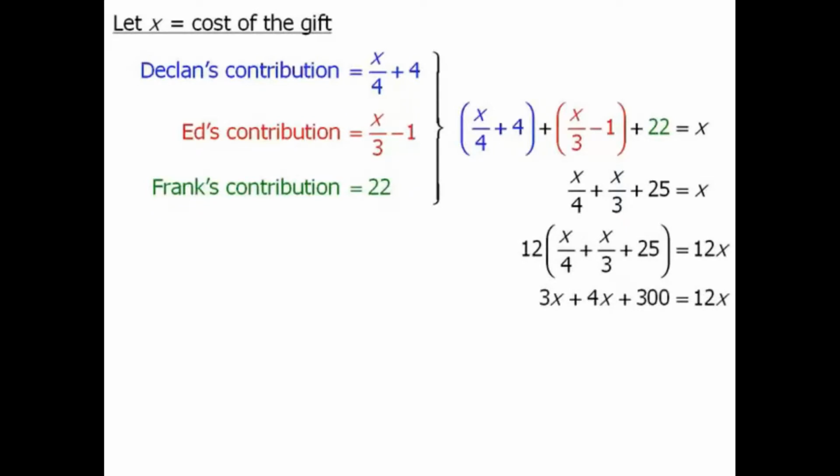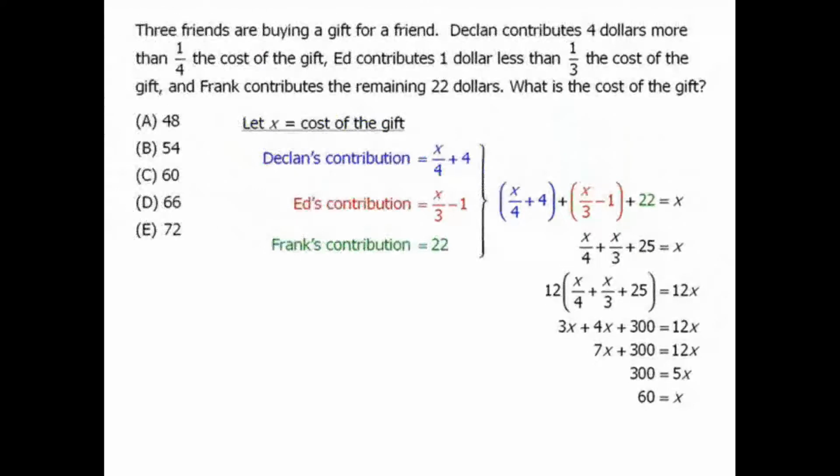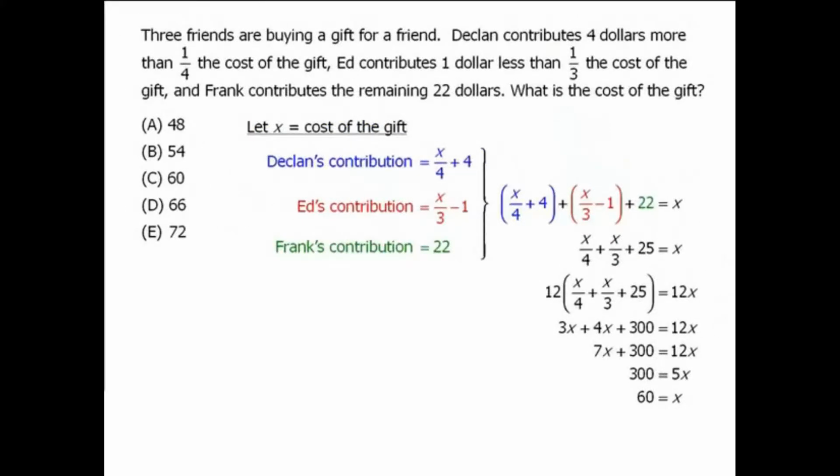And now we can simplify 3x plus 4x to be 7x. Here we can subtract 7x from both sides. And now we'll divide both sides by 5 to get x equals 60. X equals the cost of the gift, so the answer here is C.